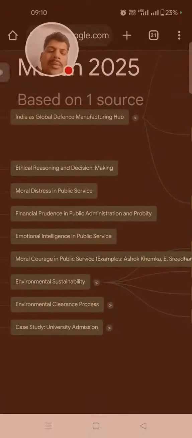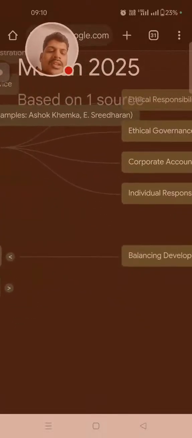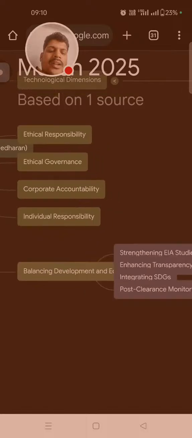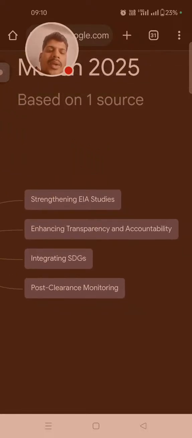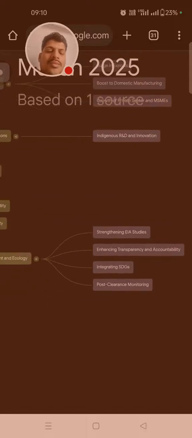Then the environmental clearance process. So balancing environment and ecology, development and ecology. So extending EIA, environment impact assessment studies, enhancing transparency and accountability, integrating SDGs and post clearance monitoring.